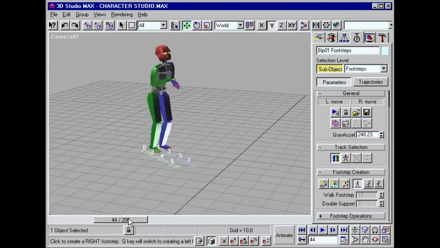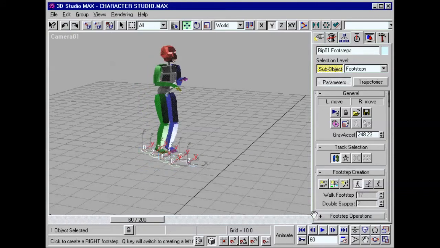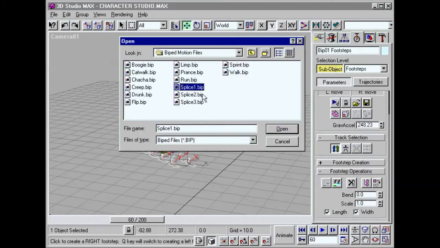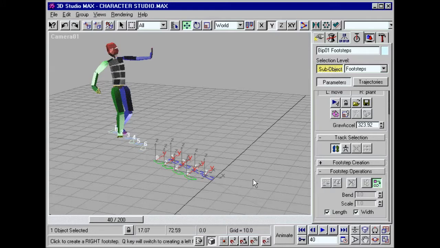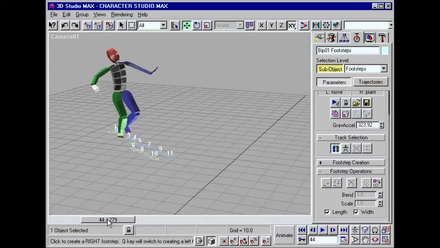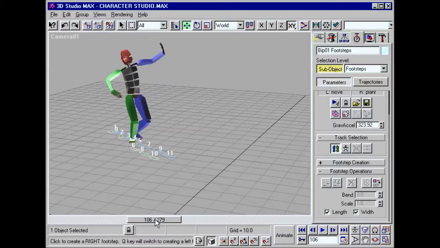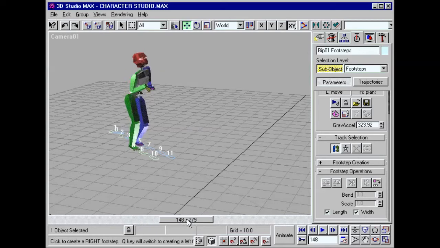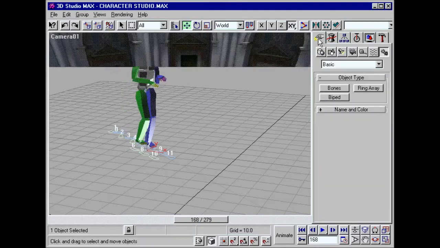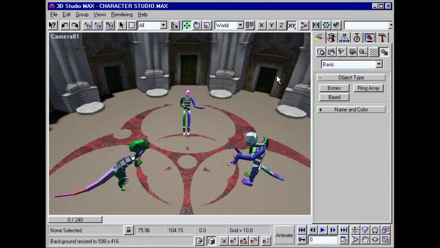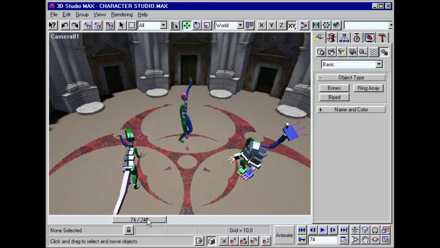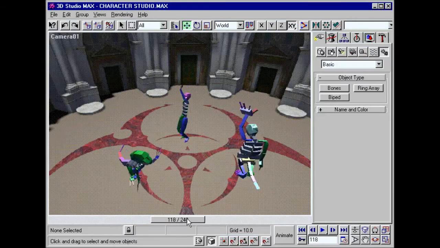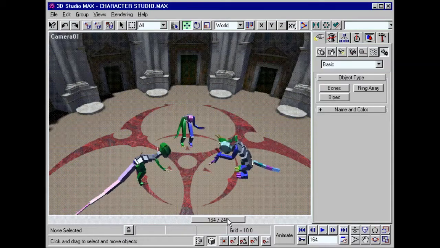To help you work more efficiently, Biped provides advanced high-level controls. Motion splicing lets you reuse and recombine motions to create an entirely new sequence. Once you create a sequence you like, motion mapping lets you transpose it to any two-legged character. Even if the characters are completely different sizes and shapes, they will perform the motions smoothly.